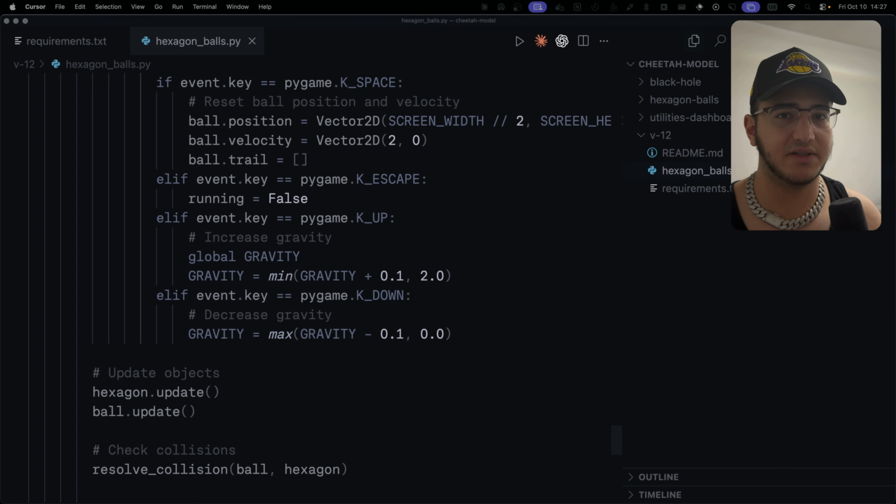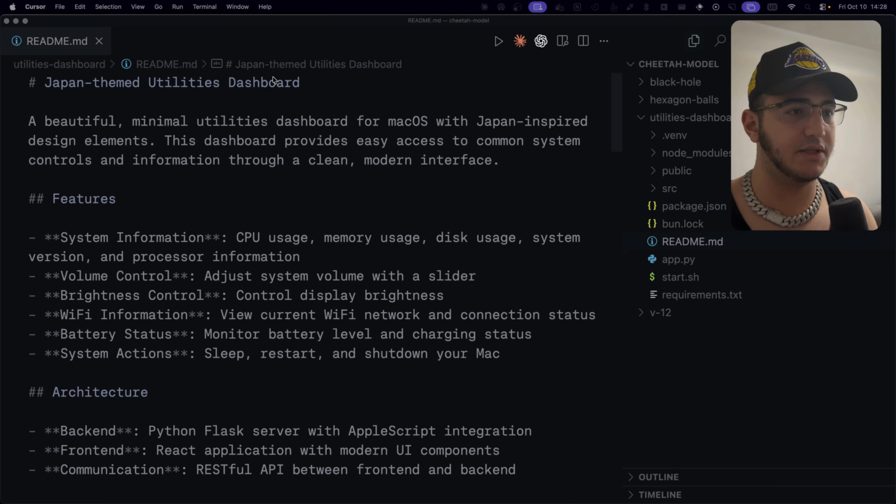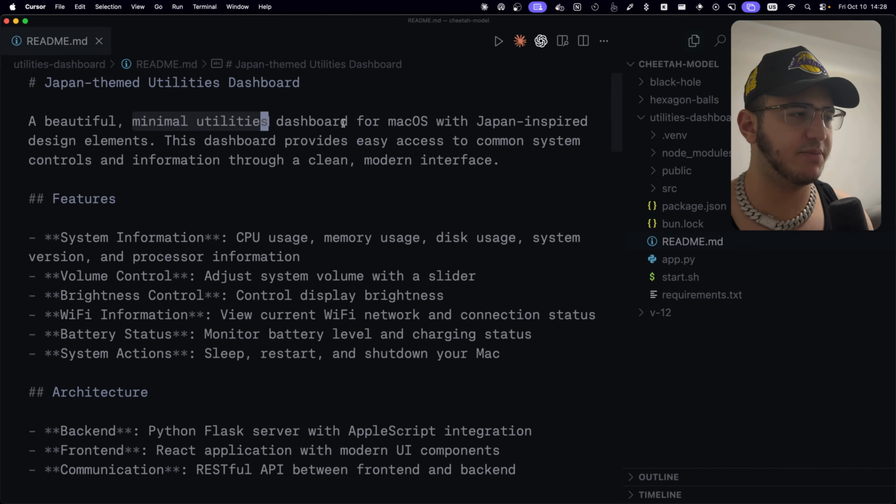Now let's get to the last benchmark, which is the Japan-themed utilities dashboard. A beautiful, minimal utilities dashboard for macOS with Japan-inspired design elements. This dashboard provides easy access to common system controls and information through a clean and modern interface. Now what I wanted to do here is exactly this, only for macOS using AppleScript. With this, I wanted to test its knowledge of hardware-specific code.